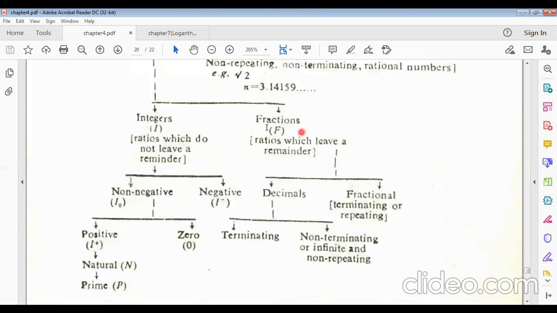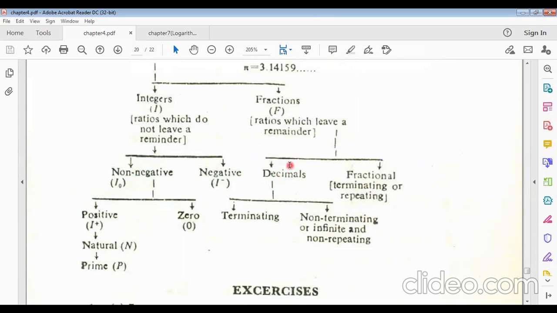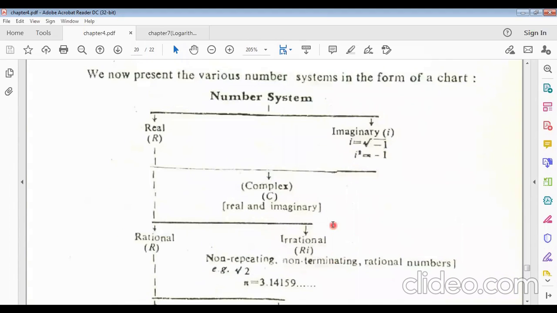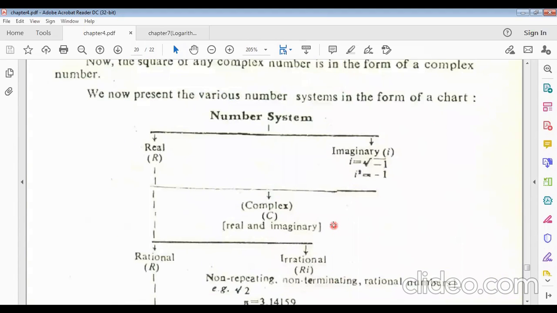Now fraction means a ratio which has a remainder. Fractions are also two types. One is decimal fraction, another is common fraction. Decimal fractions are two types, one is terminating, another is non-terminating or infinite or non-repeating decimals. So this is the summary of the number systems we have studied in this lecture.